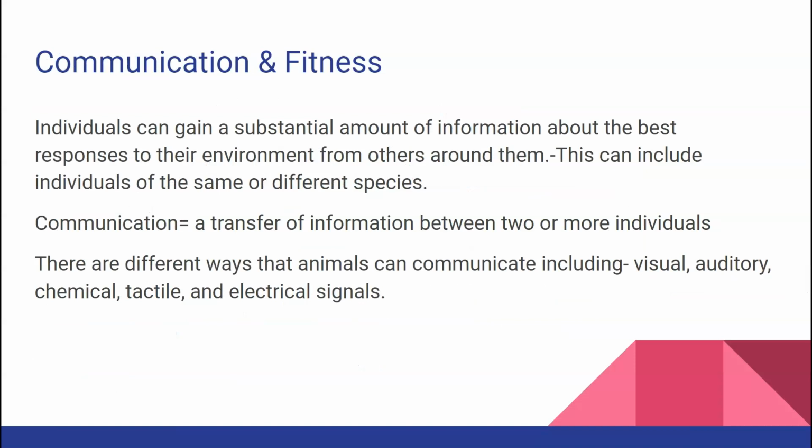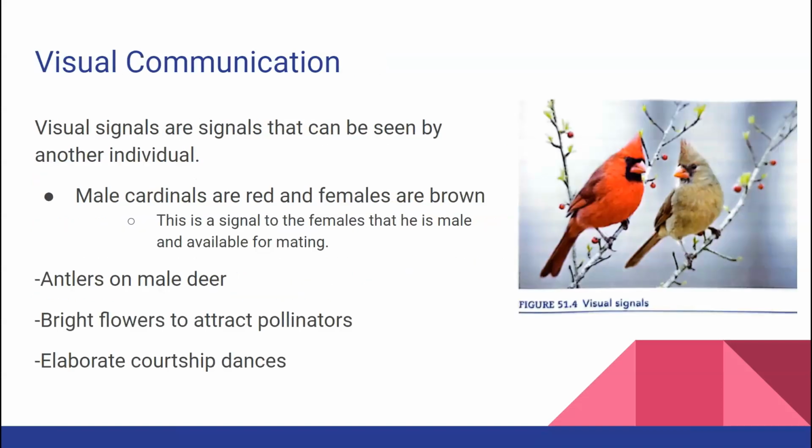So moving into communication and fitness, individuals gain a substantial amount of information about the best responses to their environment from the other individuals around them. This can include individuals of the same species or of different species. When we're referring to communication, we're referring to a transfer of information between two or more individuals, whether that's the same species or different species. There are different ways that animals can communicate, including visual, auditory, chemical, tactile, and electrical signals.